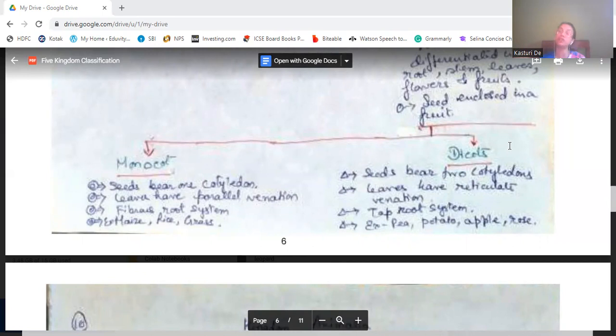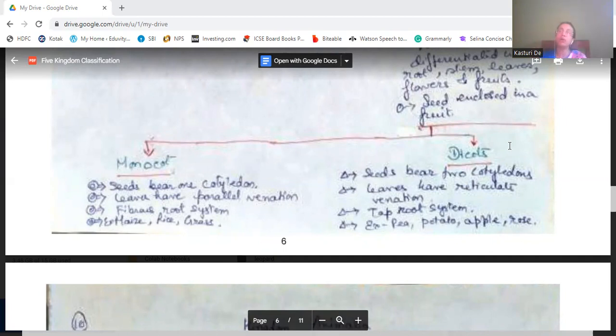That is, reticulate venation is a network of venation. And parallel venation means one after the other, the veins run like this. One after the other, like this. They move like this, or they move like this, parallel to each other. And in reticulate venation, all the veins are crisscross, in a way like that.